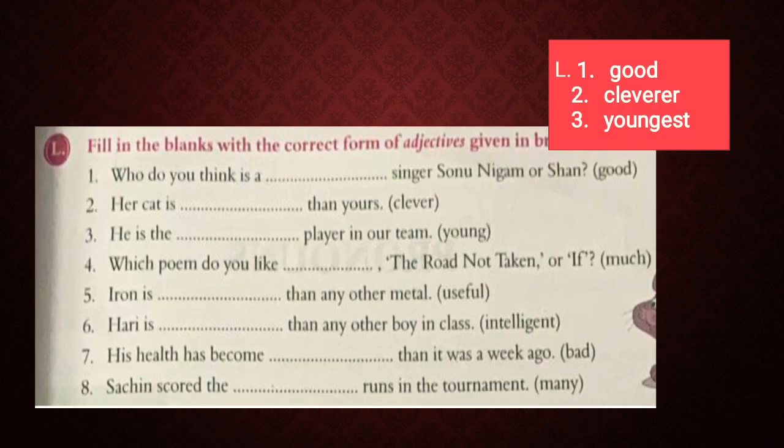Next, fill in the blanks with the correct form of adjectives given in the brackets. Who do you think is a dash singer? Sonu Nigam or Sun? The answer will be good. Next, her cat is dash than yours. The answer is cleverer. He is the dash player in our team. The answer is youngest.